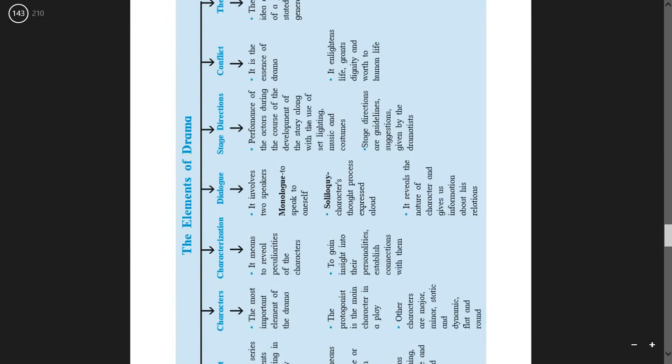And students, here, your text page 130. Again, just read it quickly. The elements of drama.